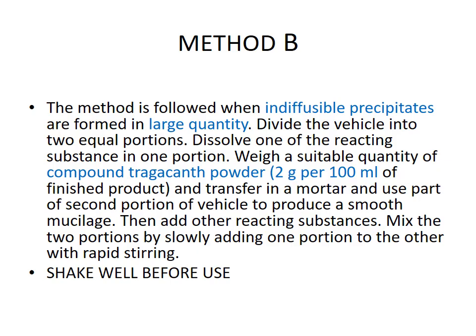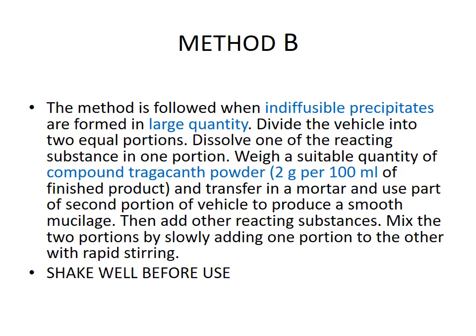Weigh a suitable quantity of compound tragacanth powder or tragacanth mucilage. Its concentration is 2%, that means 2 gram per 100 ml of compound tragacanth powder we can use. So in method B, we use an extra ingredient, compound tragacanth powder, in the formula.